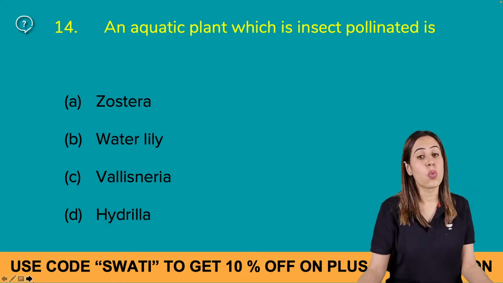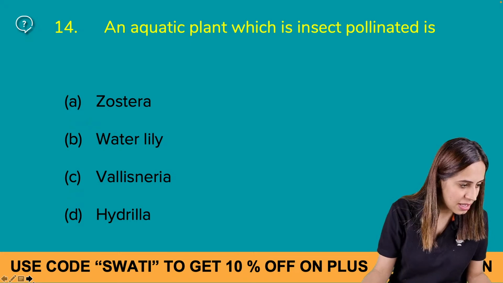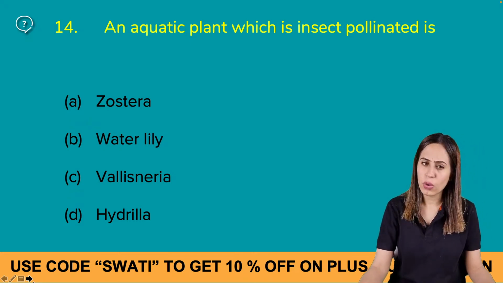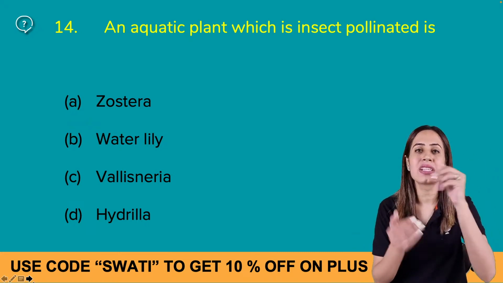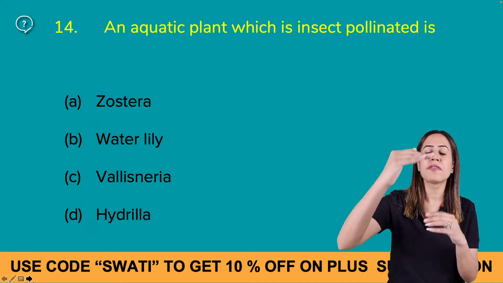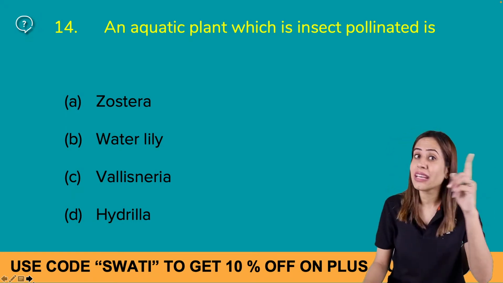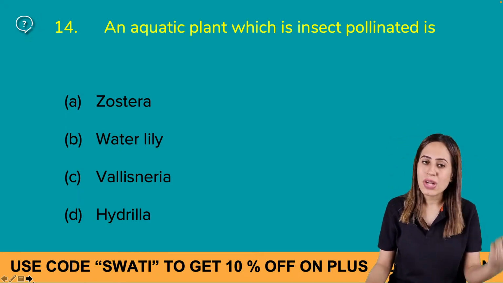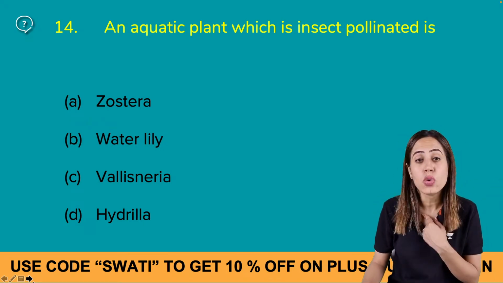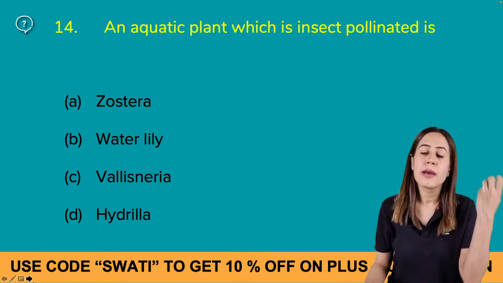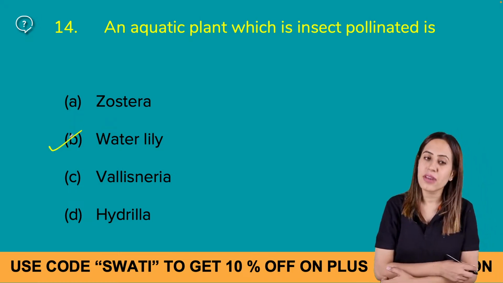Zostera. Is it water lily? Is it Vallisneria or hydrilla? Yes, B, water lily. Okay. Let's come to the NCERT line. In water hyacinth and water lily, the flowers emerge above the level of water and they get pollinated by wind or insects. So NCERT writes that in water lily either wind pollination or insect pollination can be there, but we know that in water hyacinth and water lily, majority of the times it is pollinated by insects, right?